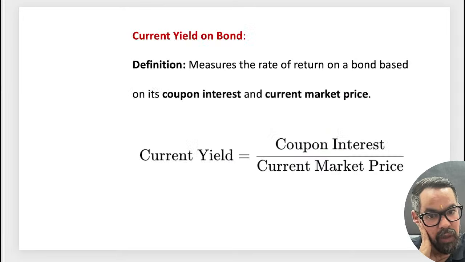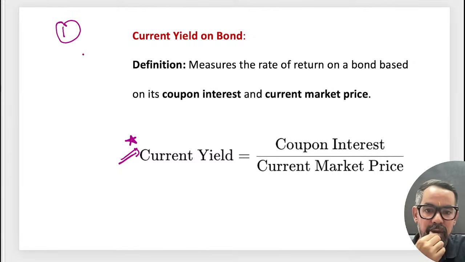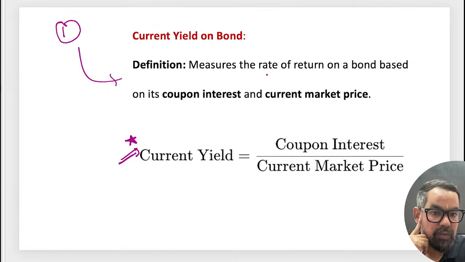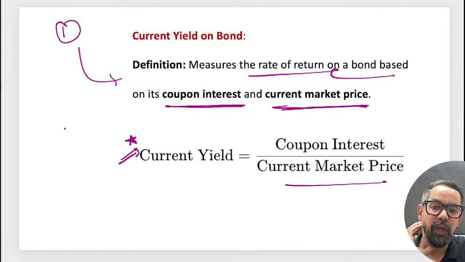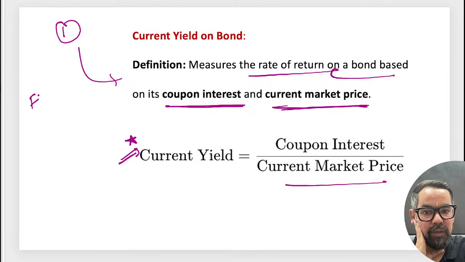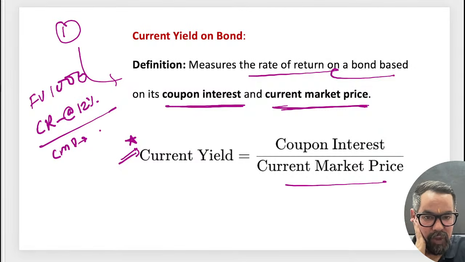Okay. Next one we have current yield. This they ask every time. Every time means every time. It is very easy for 1 mark. It measures the rate of return on a bond based on the coupon interest and the current market price. So annual coupon divided by current market price, right? Like in the same case, the face value was 1000, the coupon rate was 12%, and your current market price, suppose it is 954 or 953, whatever it is.